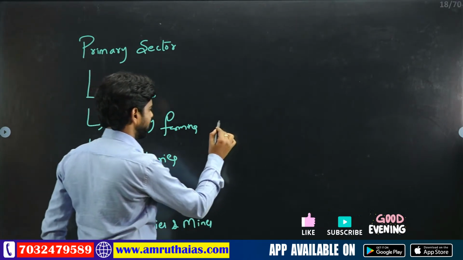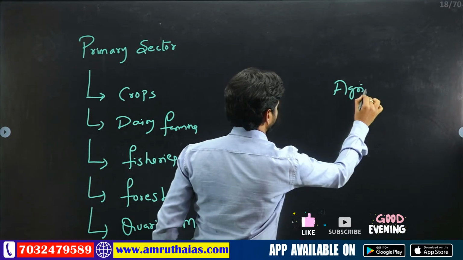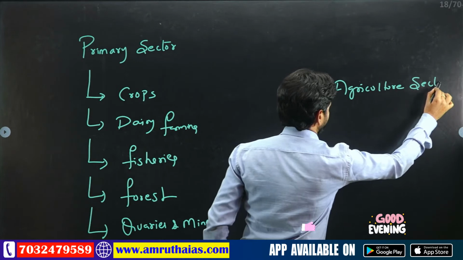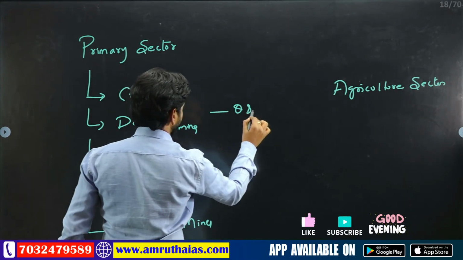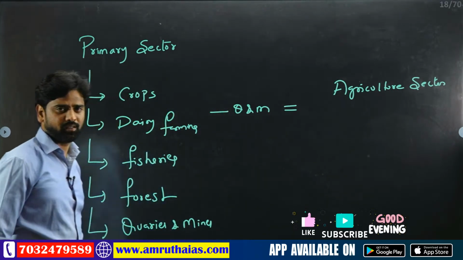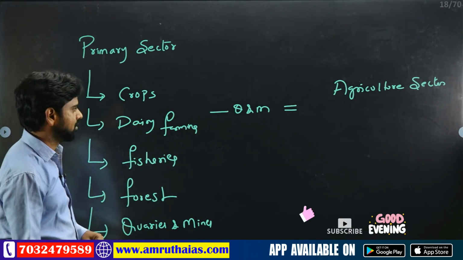In order to derive the agriculture sector, just remove the quarries and mines. If you deduct the quarries and mines from the primary sector, what is the leftover?